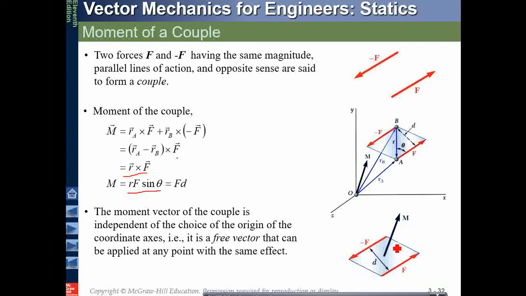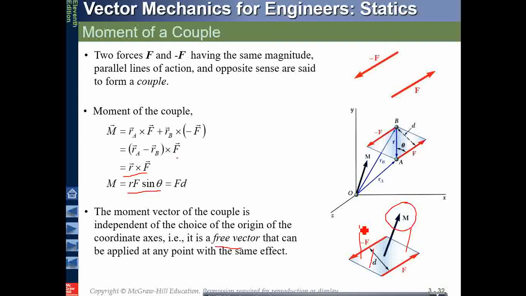Here, the moment has not been calculated about any particular point. The moment has been calculated about the forces and the distance between these two forces. So that is why the moment vector in the case of a couple moment is called a free vector, because it can be placed anywhere, here, here, here, or here.